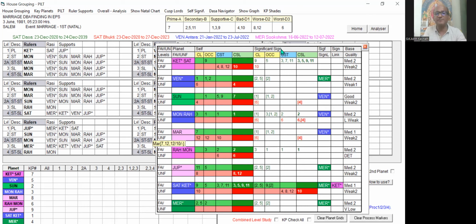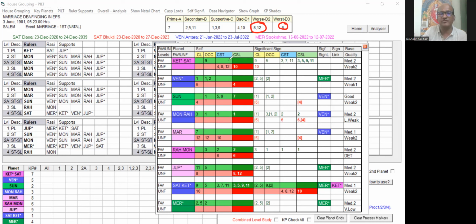Now we are going to check the key planets. All the 9 planets are taken as the key planets. Out of them, we should know which are the favorable key planets and which are the unfavorable key planets. First we can focus on the unfavorable, which is easier, because finding the unfavorable planets is easier. Then we'll check the favorable planets. What are the unfavorable key planets? The planets which are having the 6th house, unfavorable houses, the 8 and 12 houses, if they are having a 6, 8, 12 combination, they are always indicating that the planet is having an unfavorable grouping.